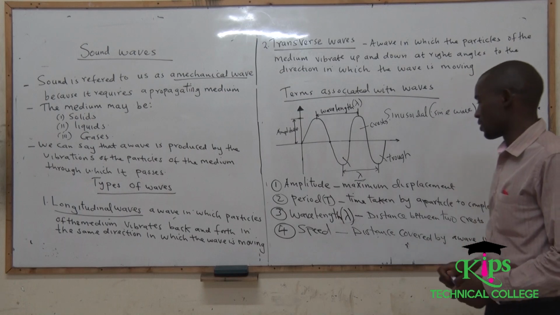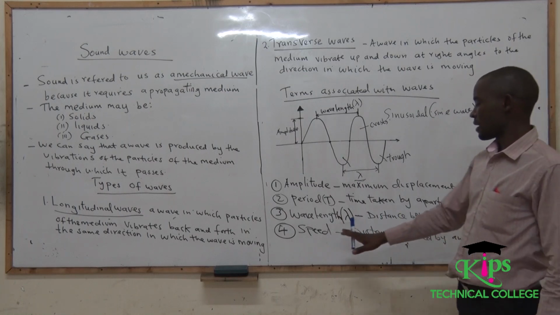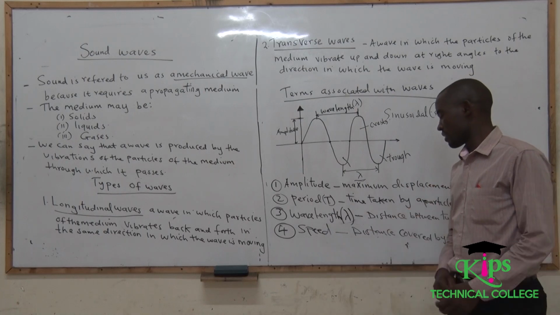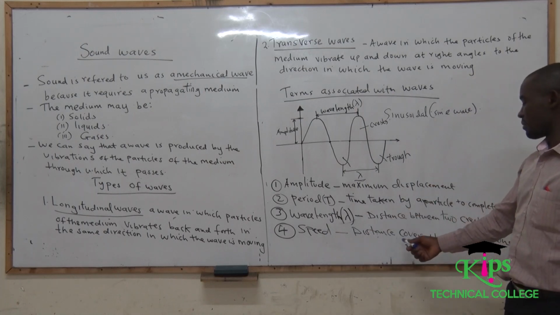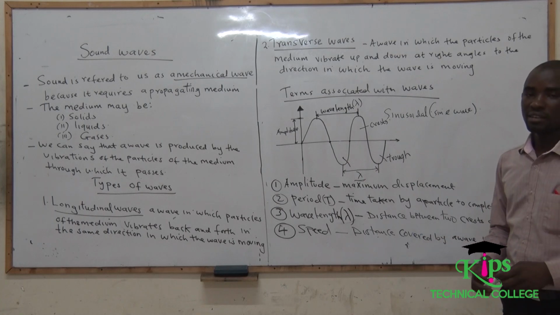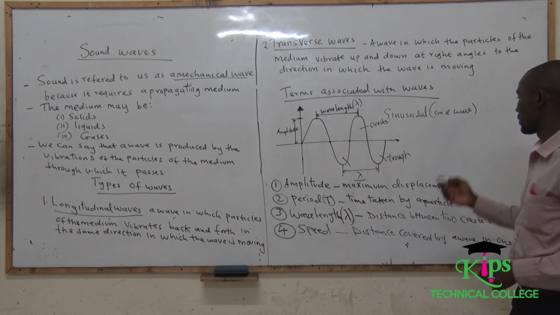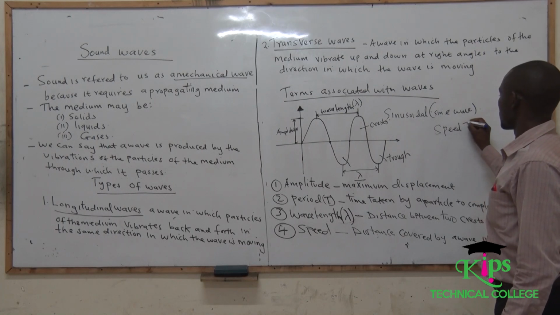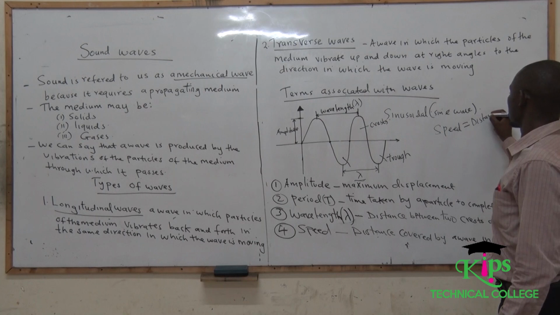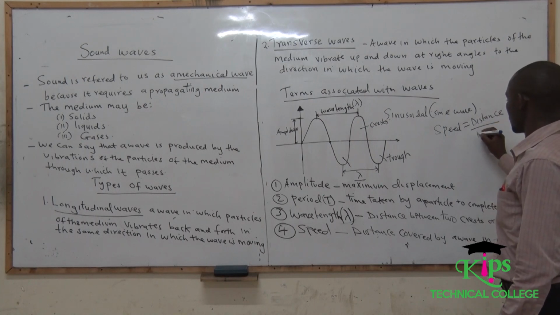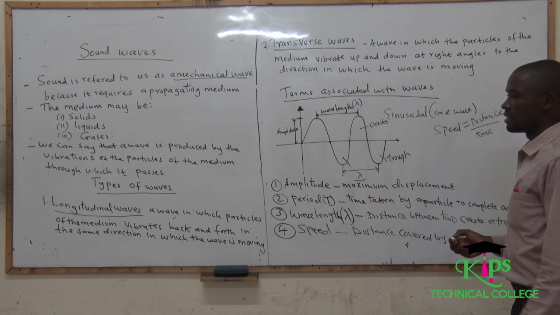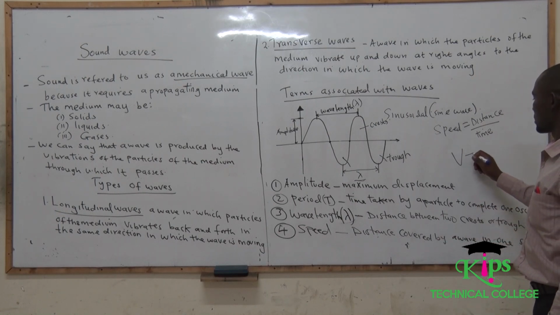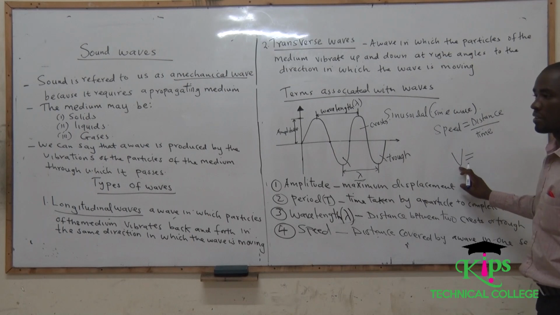The next one we want to discuss is speed. Speed is another characteristic of a wave, and we have said speed is normally given by the distance covered per unit time. So we know speed is equal to distance over time. In this case, we are going to denote speed to be represented by v.